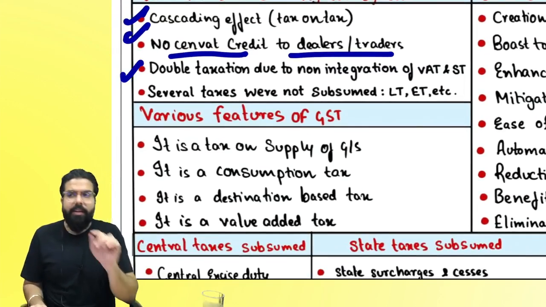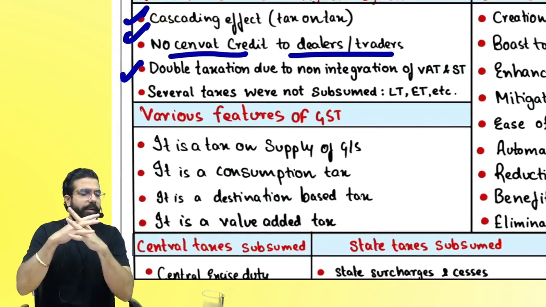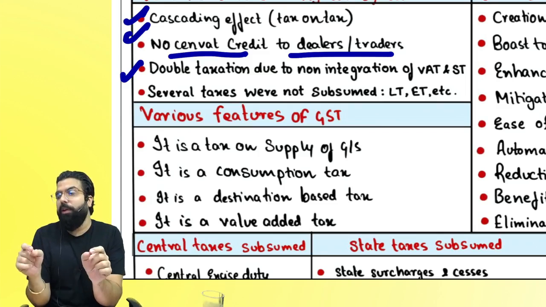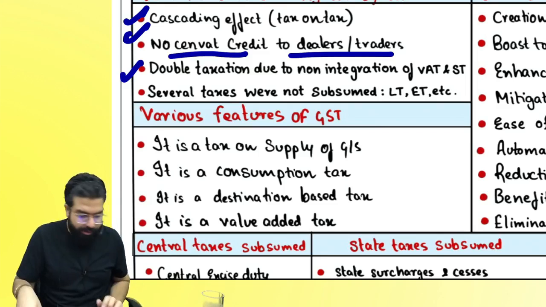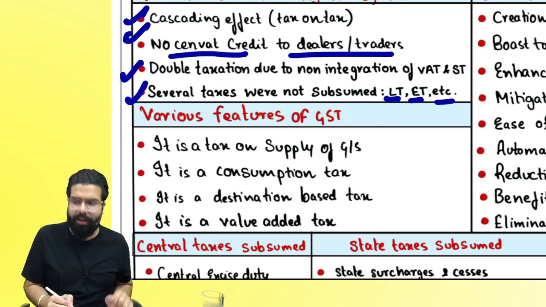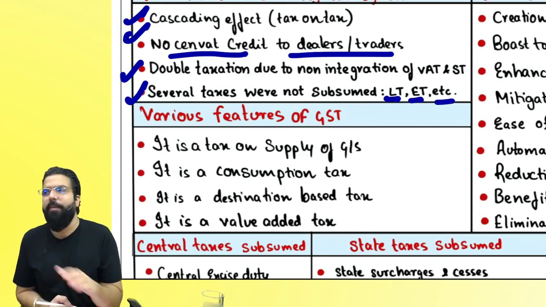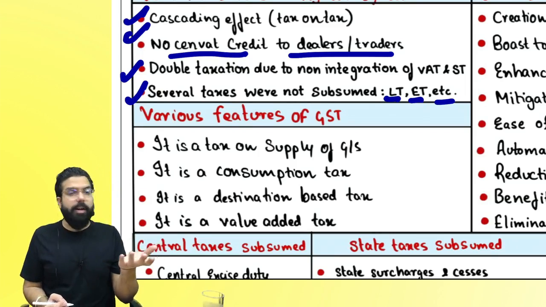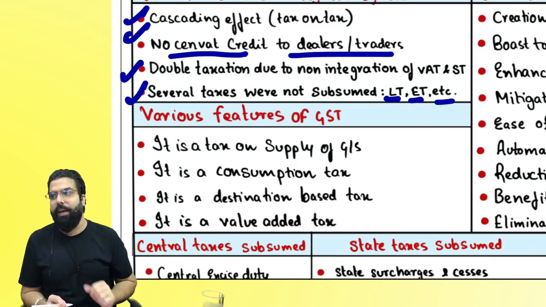The third is double taxation. There was no integration between VAT and service tax, and hence, it was causing what? Double taxation. Next, several taxes like luxury tax, entertainment tax, etc. were not being subsumed in the VAT regime. VAT was also there, CST was there, luxury tax, entertainment tax, so many taxes were there.